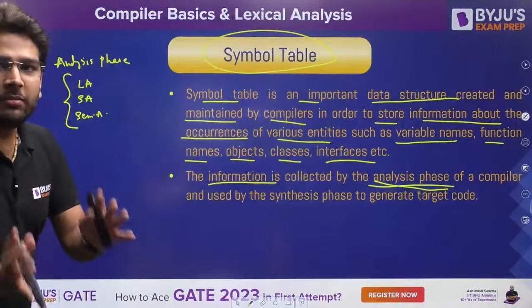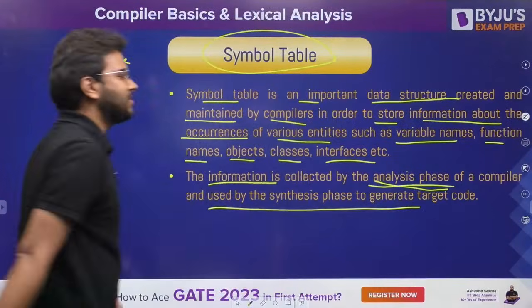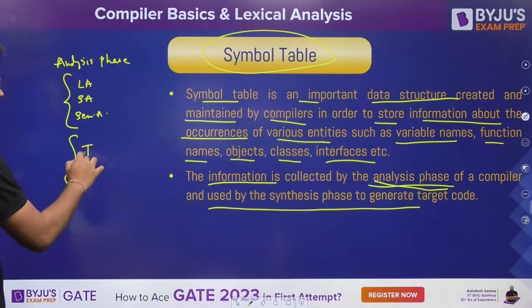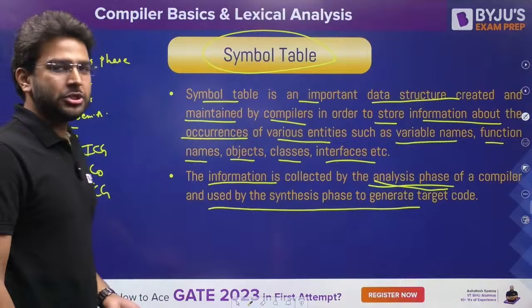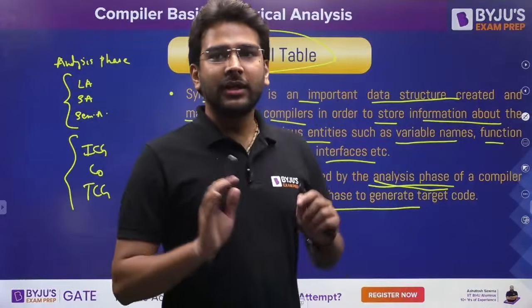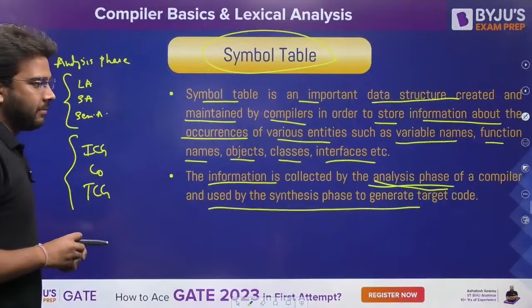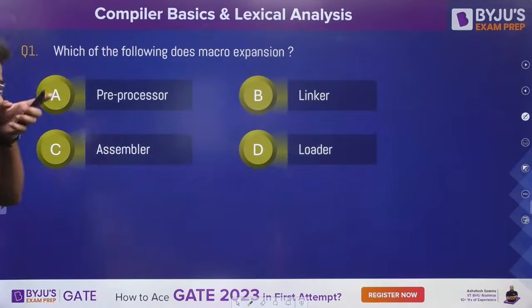The information will be stored by these three phases, and it will be used by the synthesis phase to generate the target code. That means the remaining phases of the compiler: ICG, code optimization, and the last one, TCG, target code generation, or simply the code generation phase. Is it clear, everyone? So this is the functionality of the symbol table. Clear? Let's proceed.